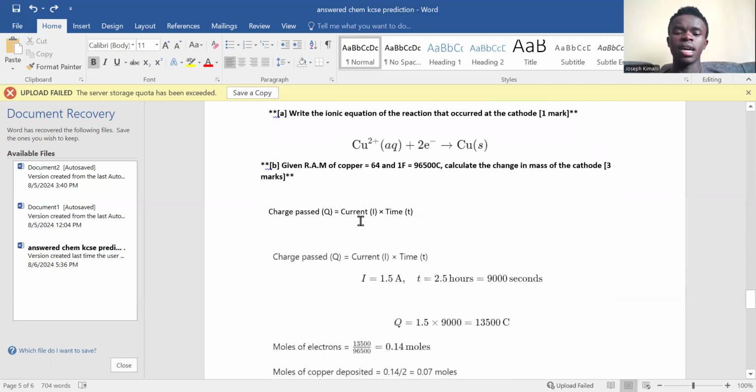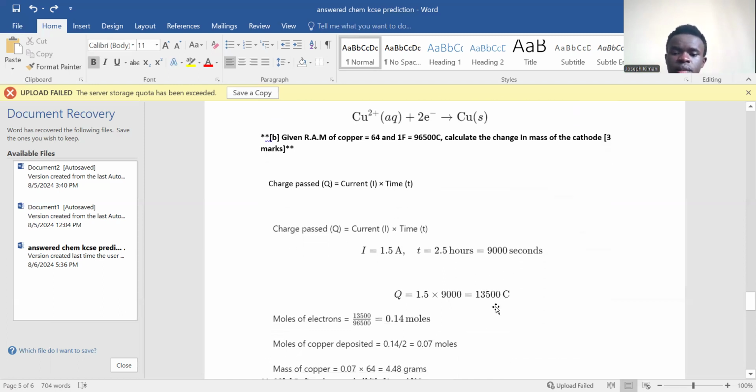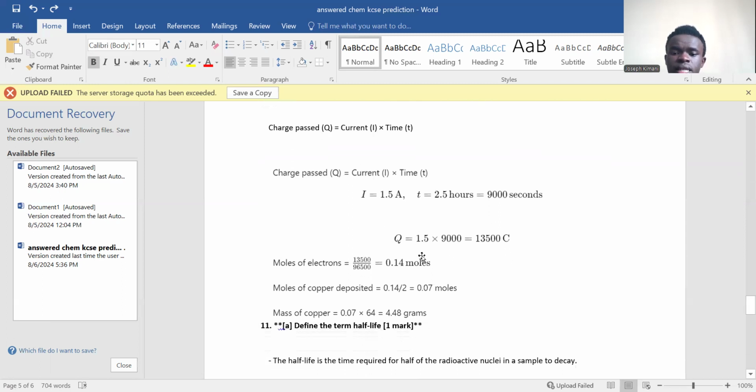Now we've been given the RAM of copper. Calculate the change of mass at the cathode. So the charge passed, remember Q equals IT. Charge passed is equal to current times time. If you calculate it, it will give 13,500 coulombs. Now you have to calculate the moles of electrons at the cathode here.